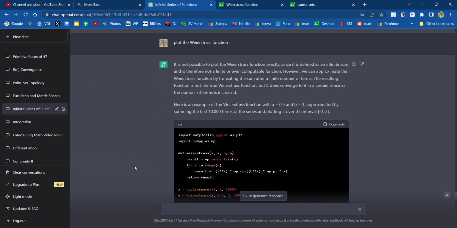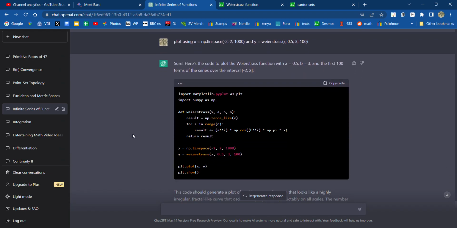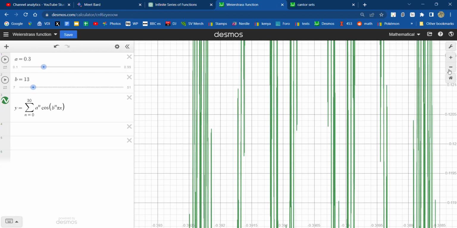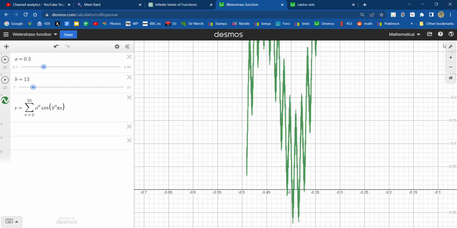Then I asked it to plot the Weierstrass function. I put it in Python myself after copying this code, but the way it did it, it just wouldn't plot well. So I changed the parameters, and I asked it to give me the code with those parameters, thinking that it would try to plot it. It didn't. So that's fine. I plotted it myself. But since I already found it, by the way, I'm gonna put this in the description of the video so you guys can find it. This is not my plot. I just found it on the internet.